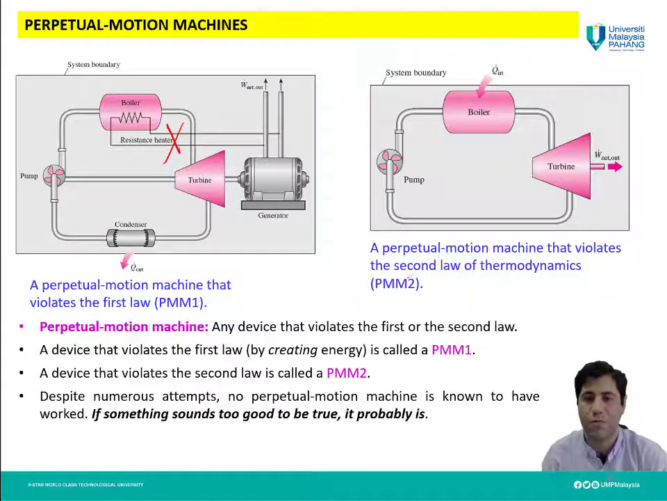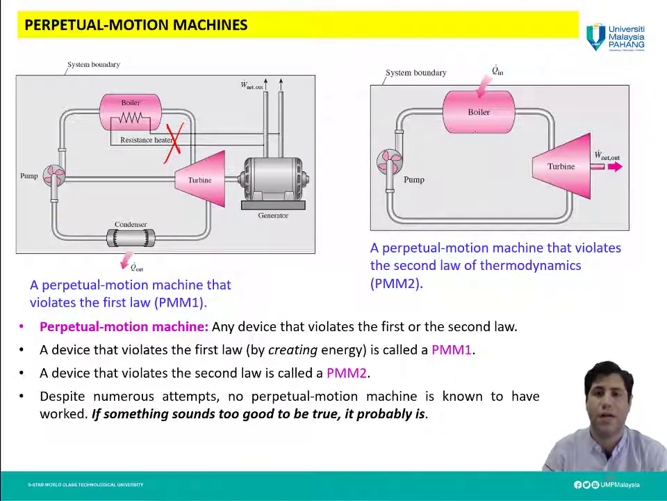Here we have another example, for PMM2, the perpetual motion machine which violates the second law of thermodynamics. As you can see in this example, again we have a power plant, turbine, boiler, and pump, but we remove the condenser. And instead of that, we just use the heat which after the turbine needs to be released to the surrounding, or to the heat sink or condenser, as input for the boiler.